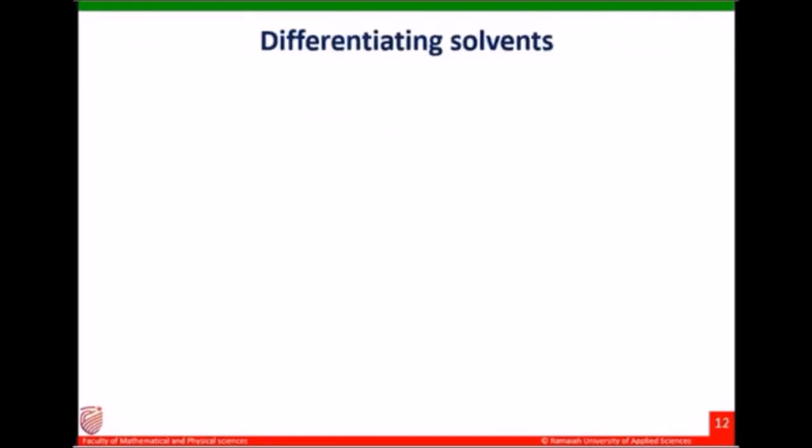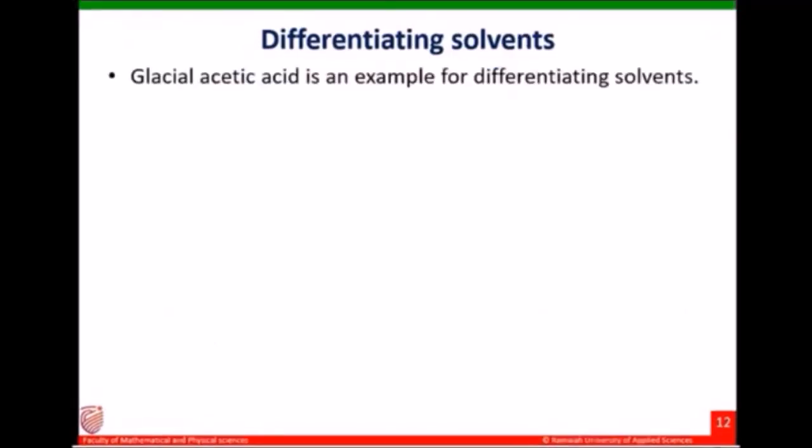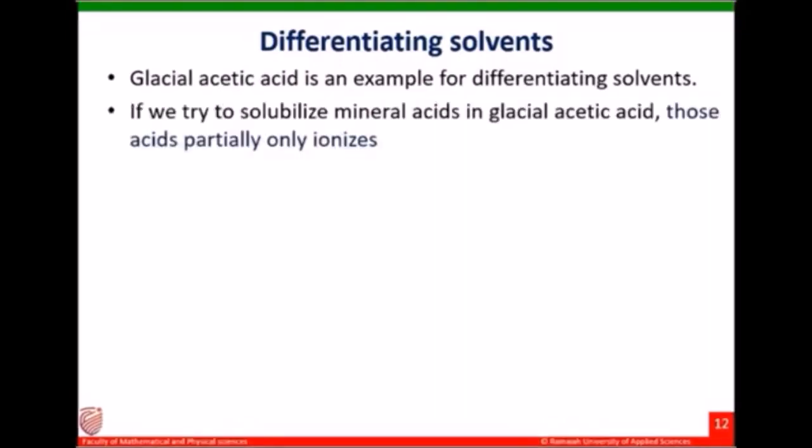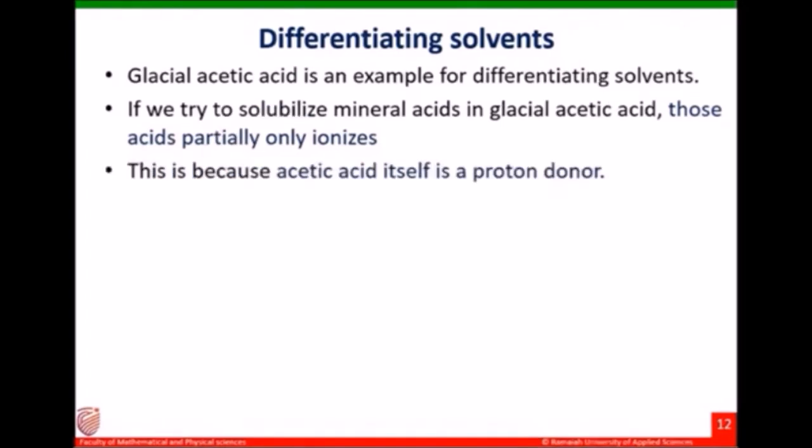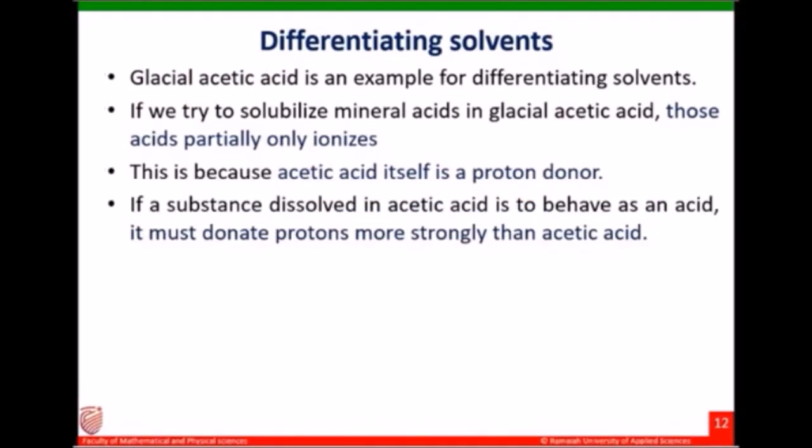Now we will study differentiating solvent. Glacial acetic acid is an example of a differentiating solvent. Solvents such as glacial acetic acid emphasize the difference in acid strength, and several mineral acids are only partially ionized in this solvent. This is because acetic acid itself is a proton donor, and if a substance dissolved in acetic acid is to behave as an acid, it must donate protons more strongly than acetic acid. Thus, the dissolved material must force the acetic acid to accept protons.